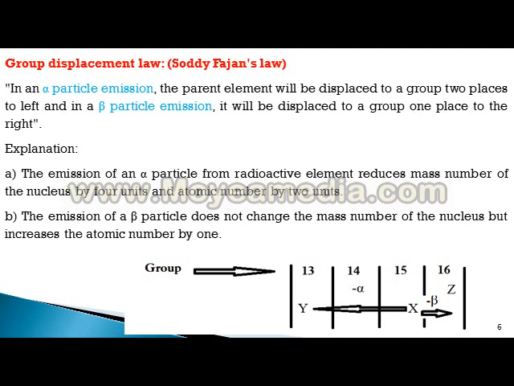Means in the periodic table, the element is shifted 2 places to the left.